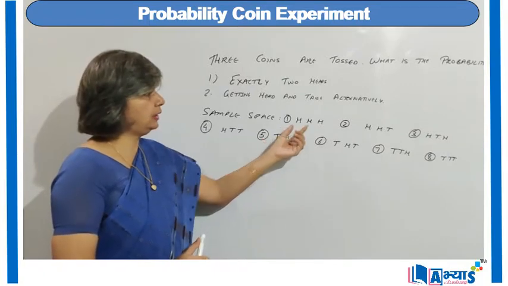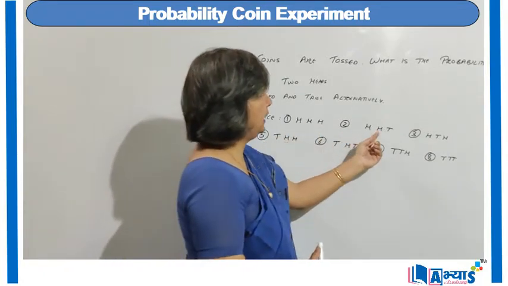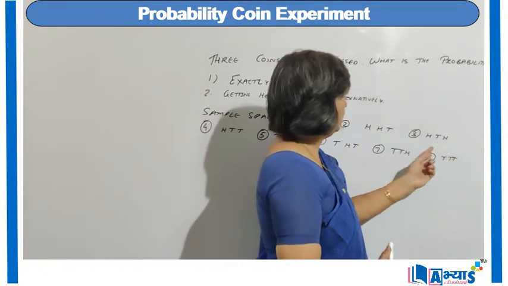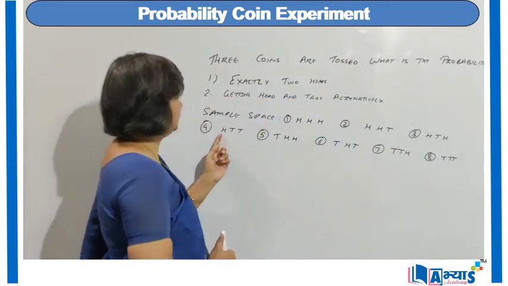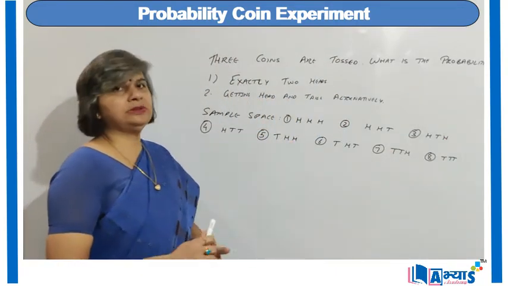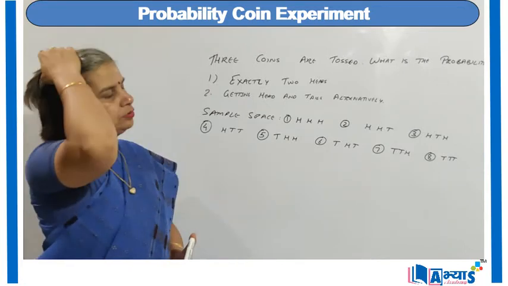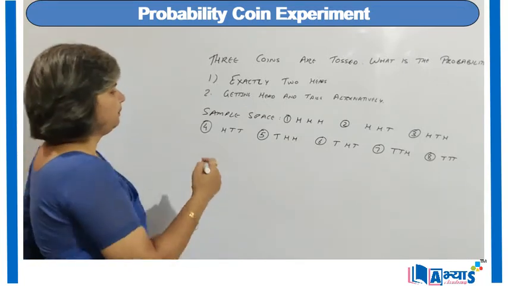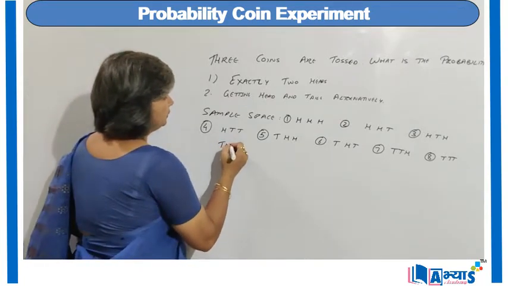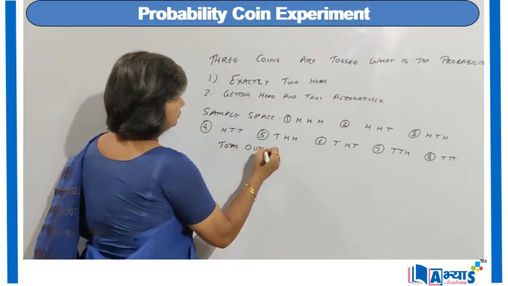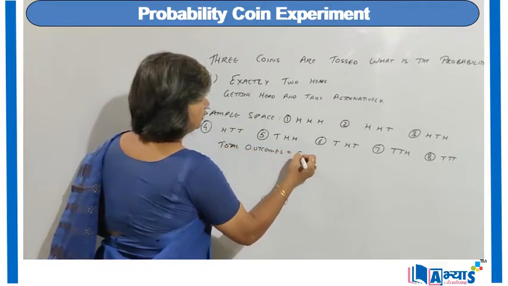Now we will write all four situations of the second and third coin, taking the first coin as tail. So it was tail, heads, heads, and tail, head, tail, tail, tail, head. This was the situation, and in this it was tail, tail, tail. So these are the total outcomes. The total outcomes will be equal to 8.